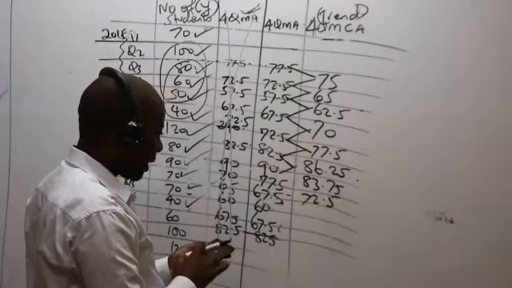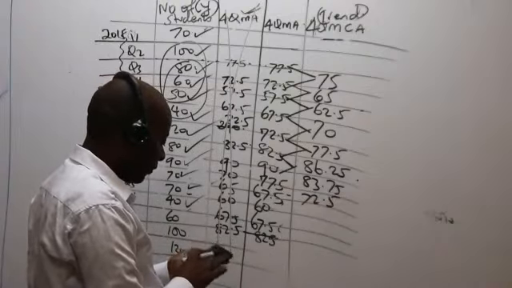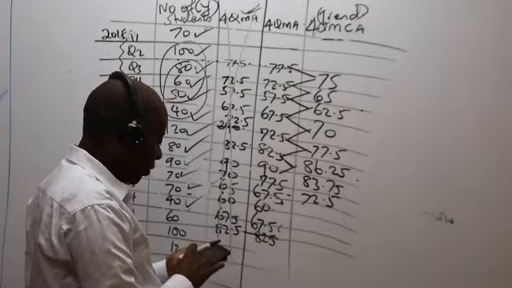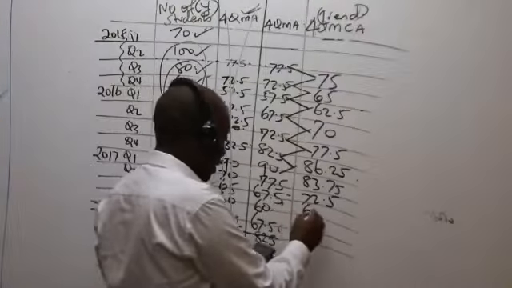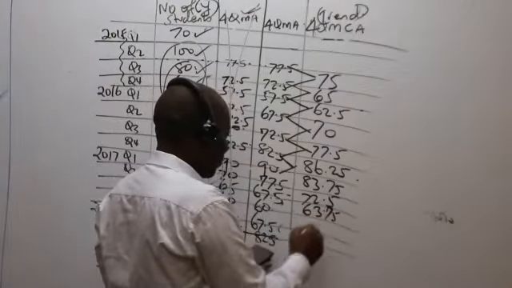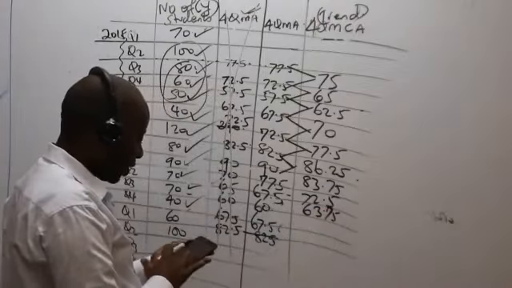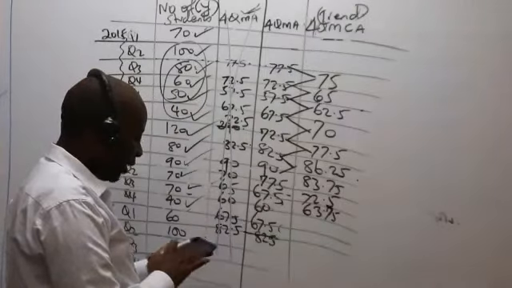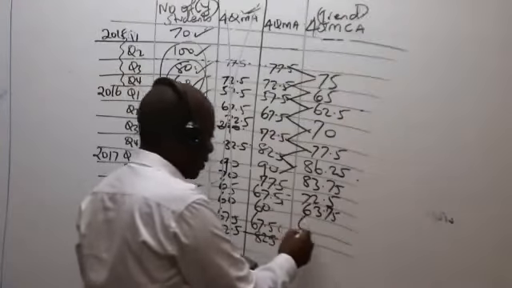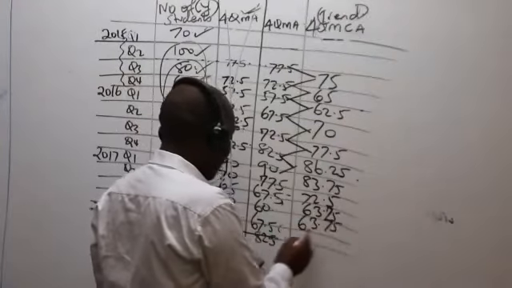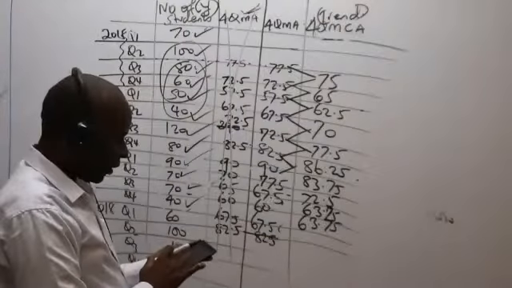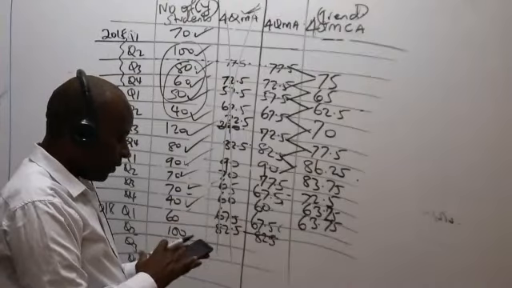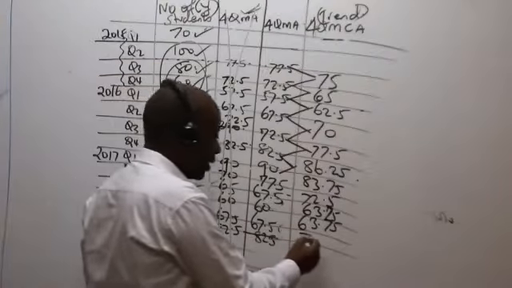Then we have 67.5 plus 60 divided by 2, which gives me 63.75. Then 60 plus 67.5 divided by 2, which gives me 63.75. Then lastly, we have 67.5 plus 82.5 divided by 2, which gives me 75.